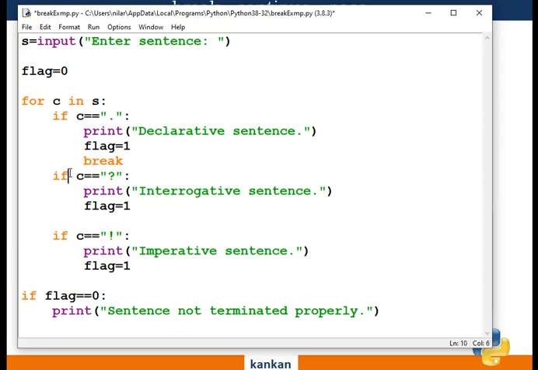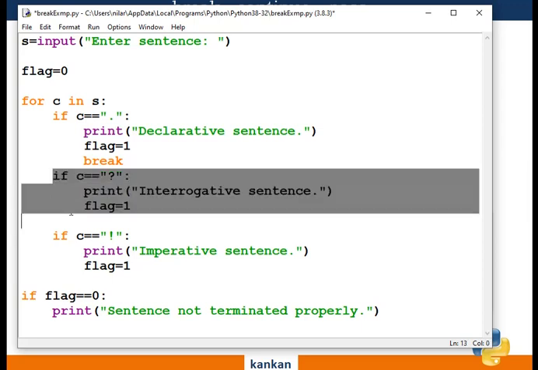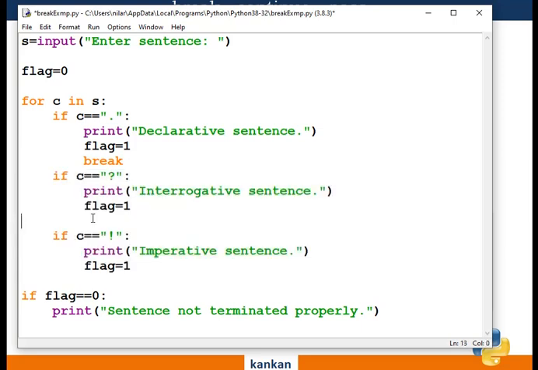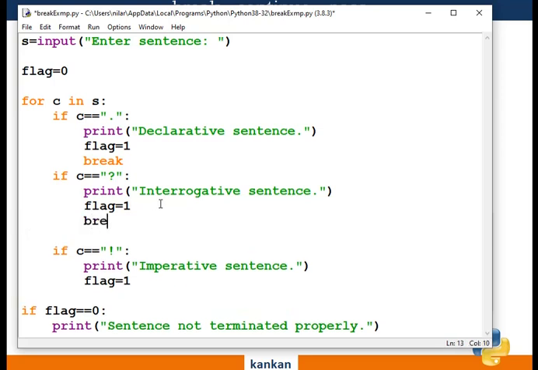The rest of this code will not be executed. Okay. Similarly, we have to use the break statement here also. Clear?